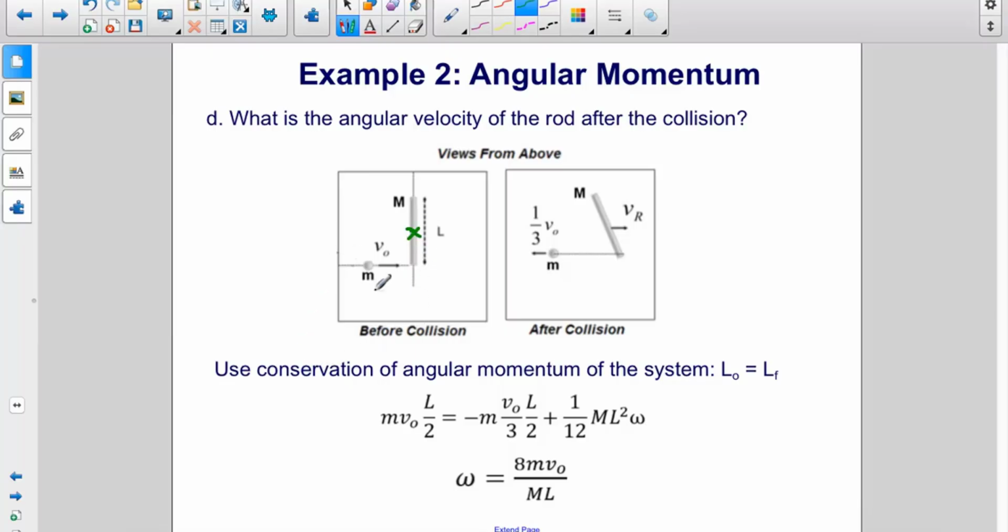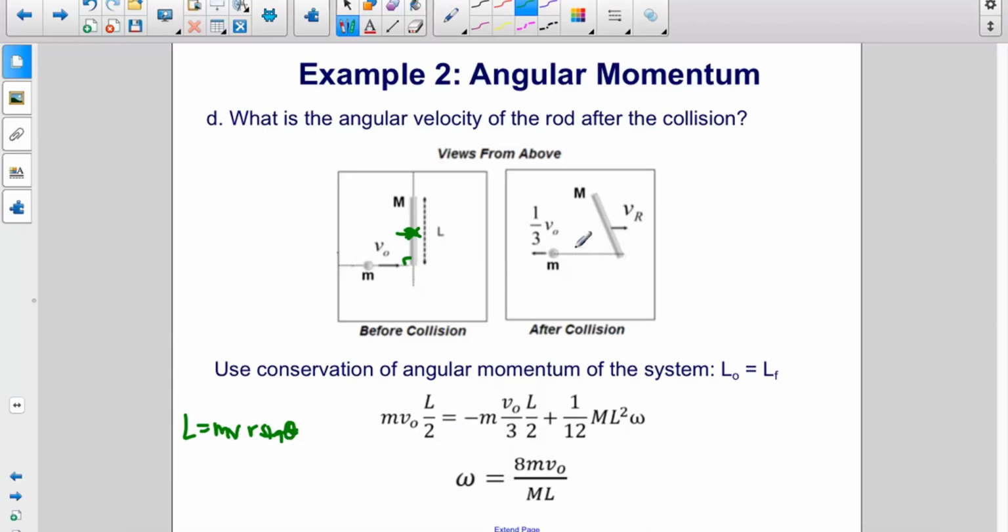So what we can do is, in reference to that axis of rotation, the angular momentum of the sphere is m v r sine theta, but this is a 90-degree angle, so the sine theta becomes 1. The mass of the clay is little m, the velocity of the clay is v naught, and the distance from the axis of rotation, which is from the center of mass of this rod, is L over 2.